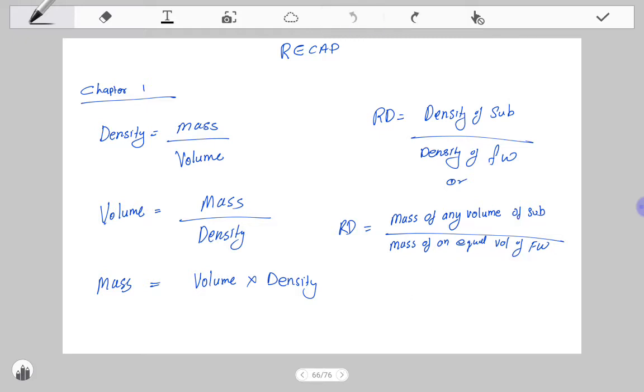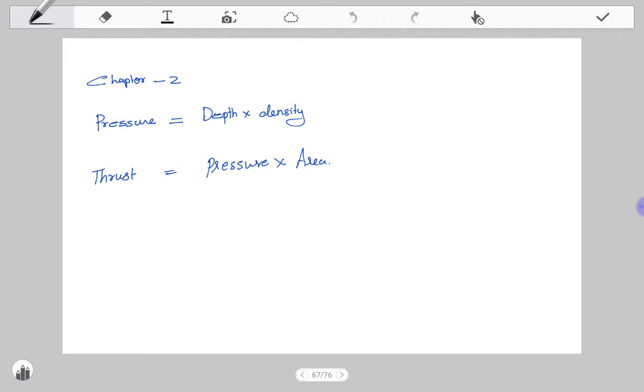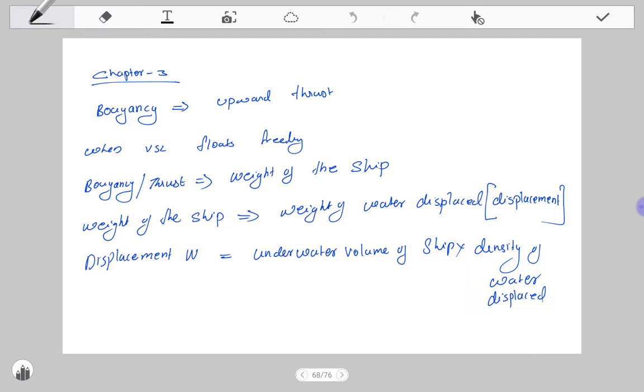In chapter 2 what we learned is pressure. Pressure is equal to depth into density. And the thing we learned is thrust. Thrust is equal to pressure into area. The reason I am doing all this recap is that in the 5th chapter I will use some of the terms from these chapters, to explain things in a better way.